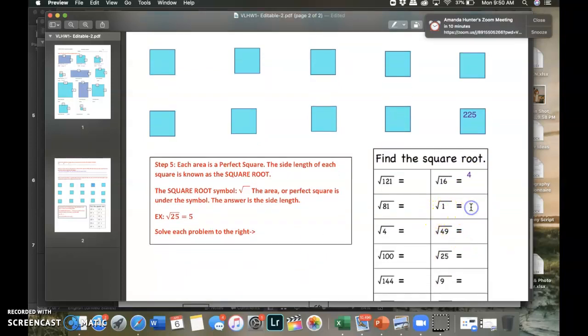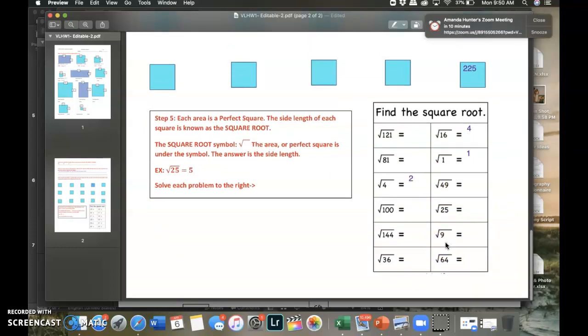Square root of 1, we did that. What times what gives you 1? It's 1. And square root of 4, that was 2. What else did we already do? Well, I gave you that one in the example. The square root of 25 is 5. What multiplied by itself gives you 9, and that was 3.